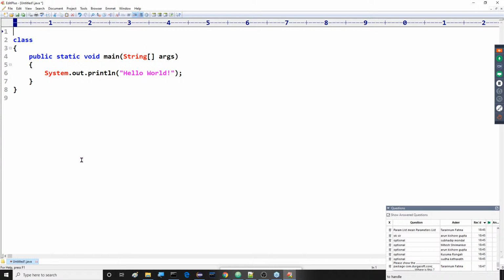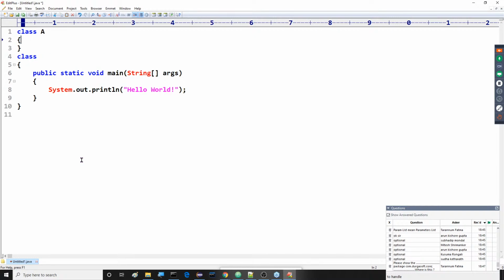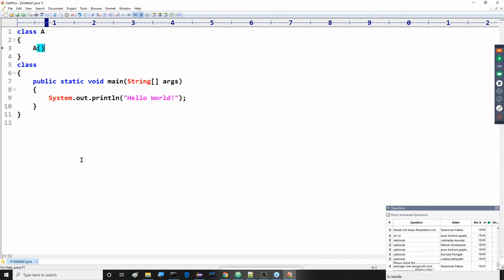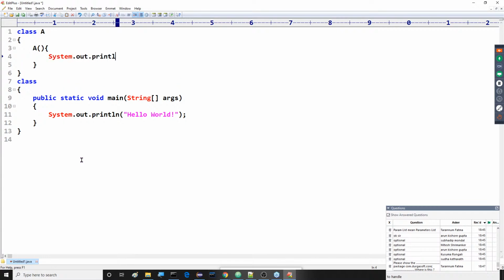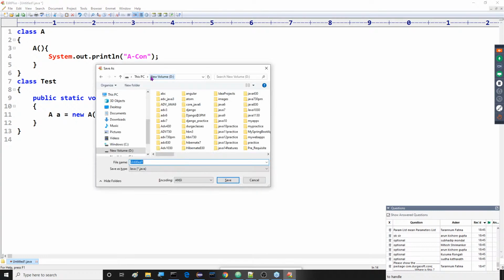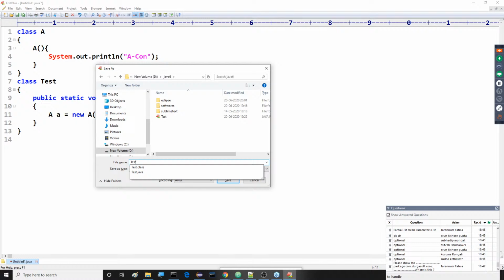First of all, class A here I have taken. Inside this class A, we have taken a constructor. Now, System.out.println of "A con". Class Test, public static void main, String array args. A small a is equal to new A semicolon. Save as Tester.java. Java 6, here we have to provide Tester.java. Now let me compile this one.